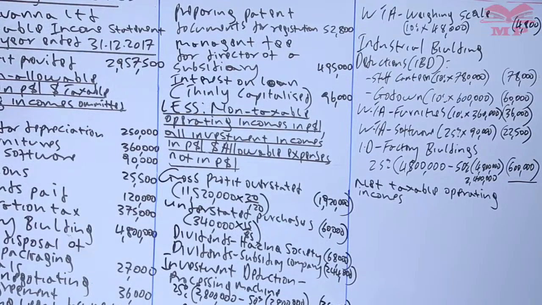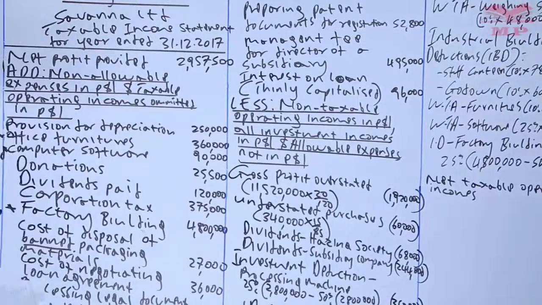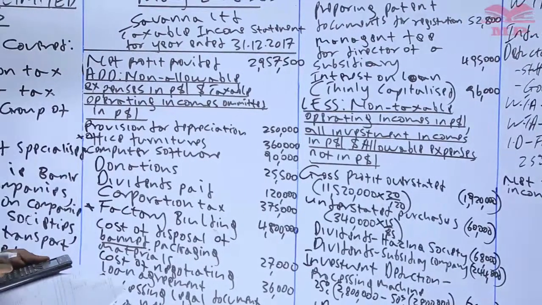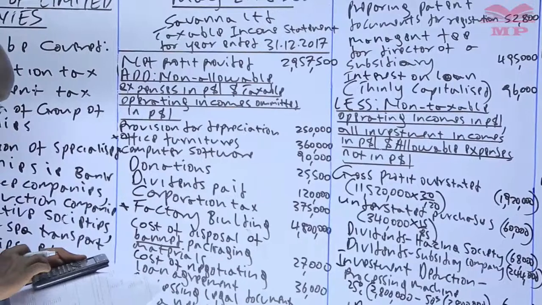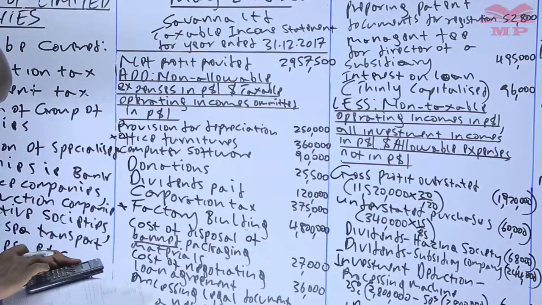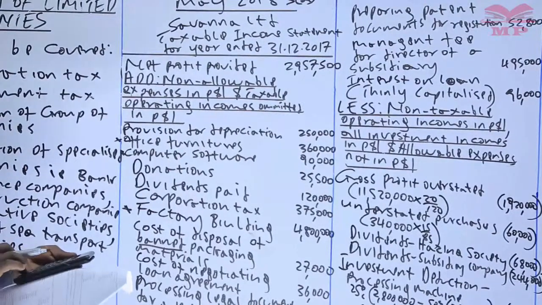So we start with 2,957,500, and then we add 250,000, then we add 25,500, we add 120,000, and then we add 375,000, and then we add 4,800,000. We add 27,000, add 36,000, and then we add